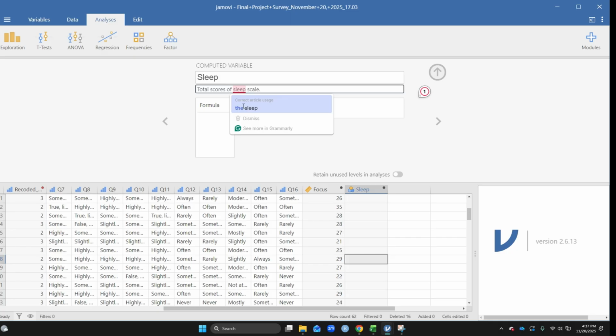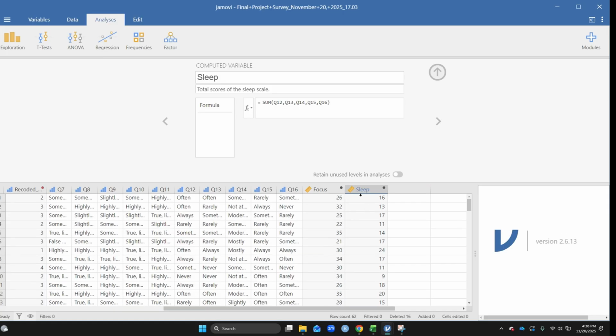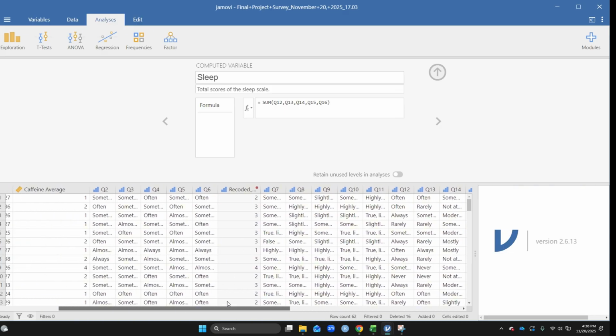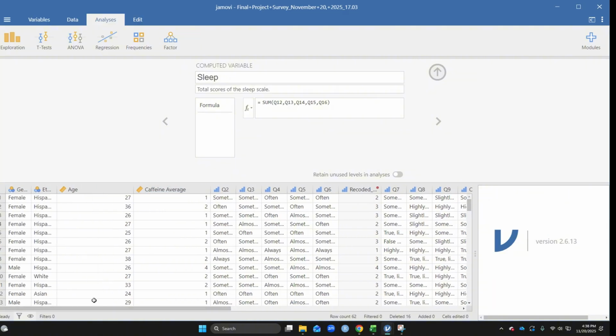Same thing, we're just going to click the FX, find sum, include only our, of course, sleep question. So that's question 12, comma, 13, comma, 14, comma, 15, comma, 16. Click out, it's going to spit you out everyone's sleep score. Okay, so we have the 2 total scores that we have to do before analyzing. Our IV is just the amount of caffeine that they take, so we leave that as is. So now we can start analyzing.